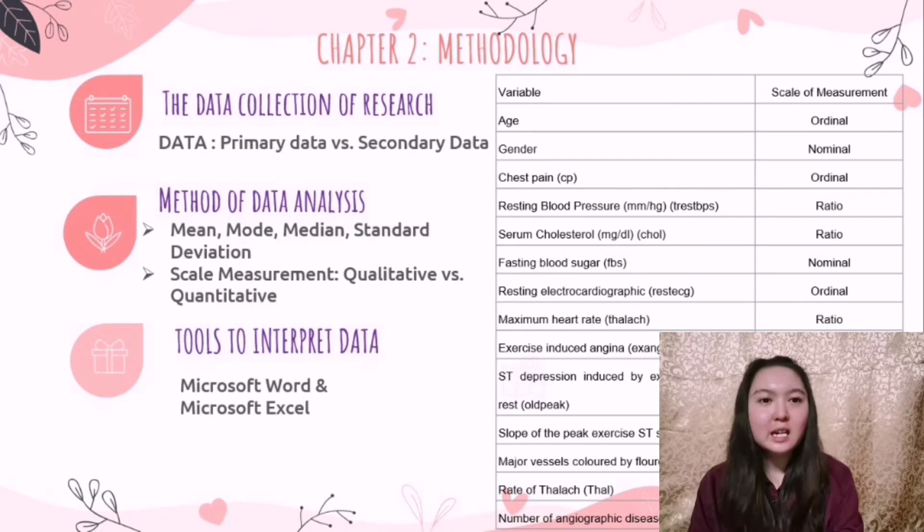As mentioned before, the data was used to measure the mean, mode, median, and standard deviation of heart disease. There are two types of scales of measurement for qualitative data, which are nominal and ordinal. However, the scales of measurement for quantitative data are interval and ratio. The table behind shows the scales of measurement of the heart disease data. All of the data was presented in Microsoft Excel, and the data will be converted into the report in Microsoft Word. The results of the data were shown in table, chart, and graph form, so it's easy for readers to understand.